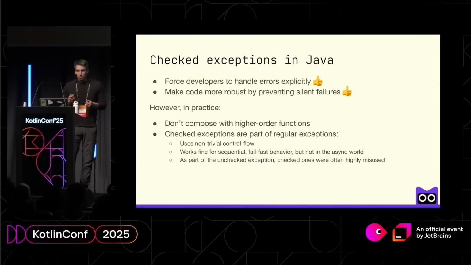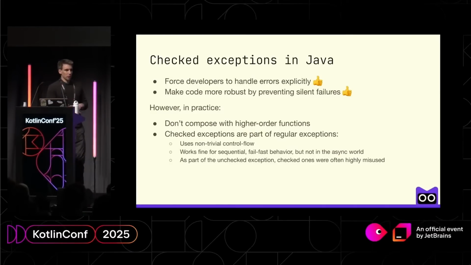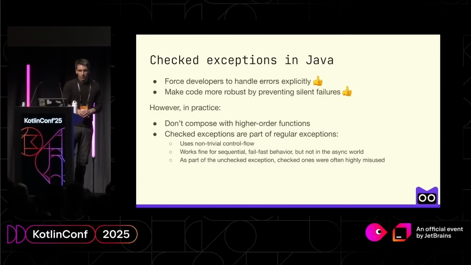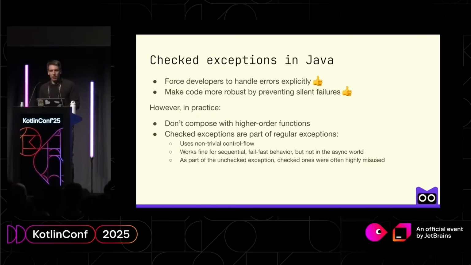Just to quickly phrase what's good and what's bad about Java exceptions: they force developers to handle errors explicitly, and that's a good thing sometimes. They also make code more robust by preventing silent failures, and that's also good. It's the thing that we would also love to solve.